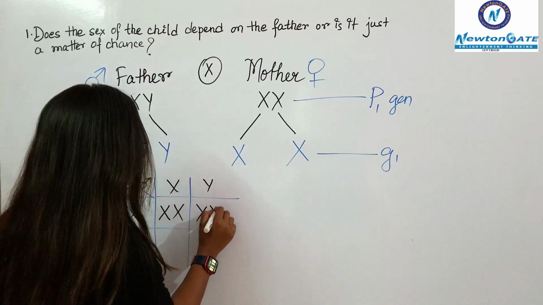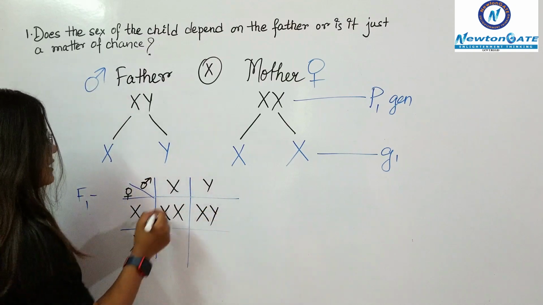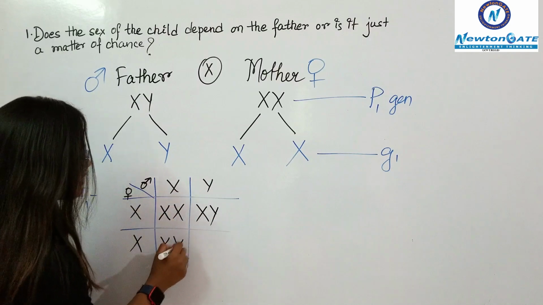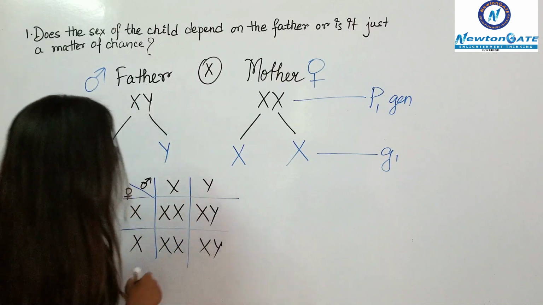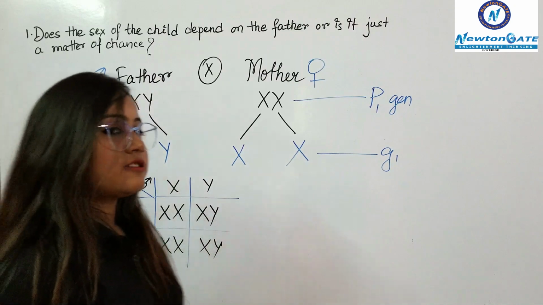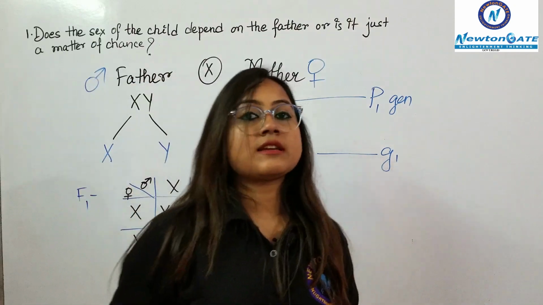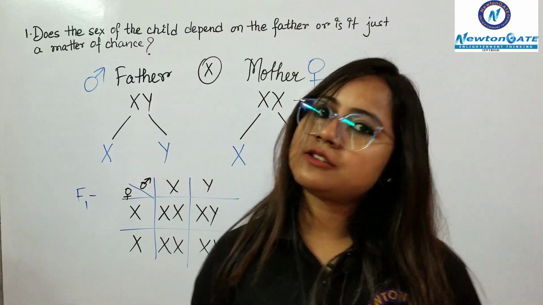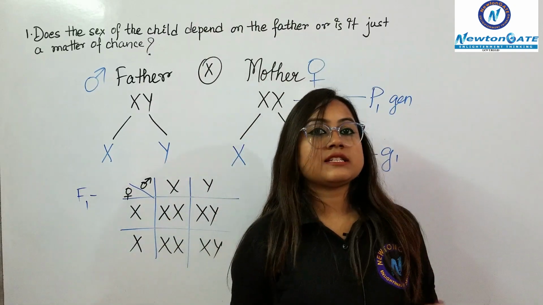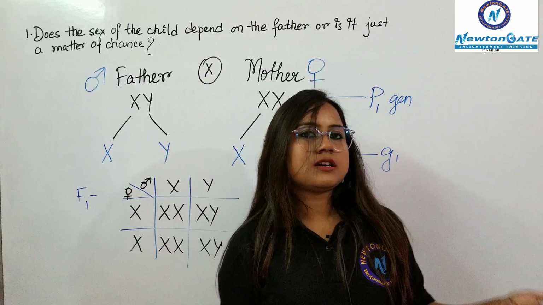Here it forms XY, a male child, again a female child, and again a male child, like this. And that means the chances of getting male or female is a matter of chance, and it has a 50% chance, 50 here and 50 there. Okay.